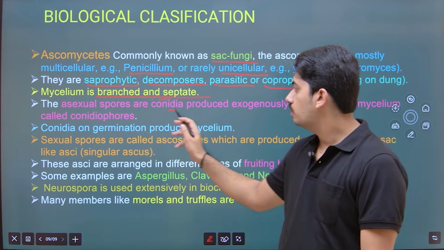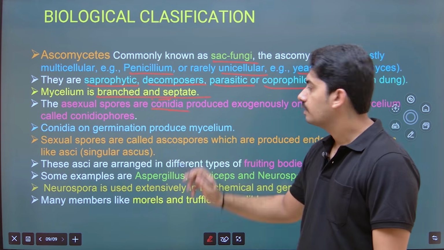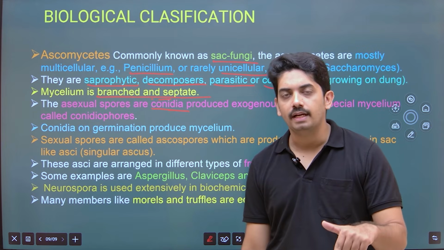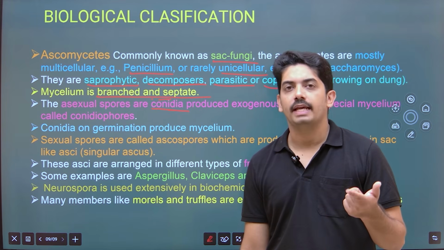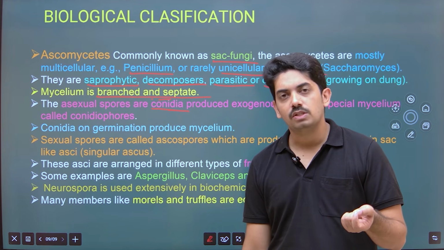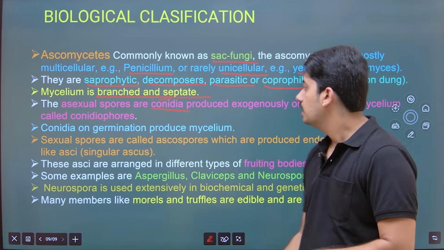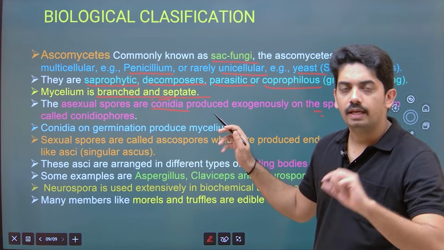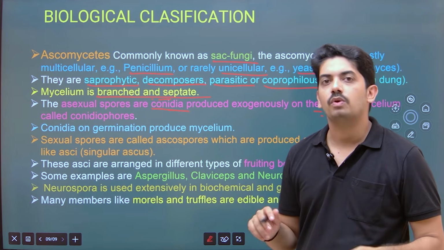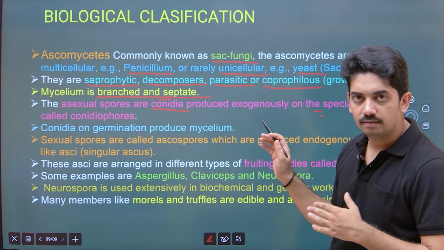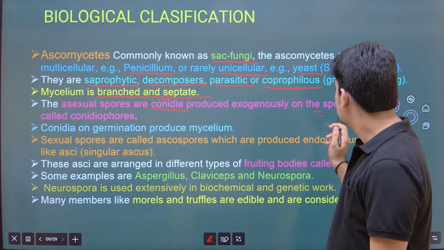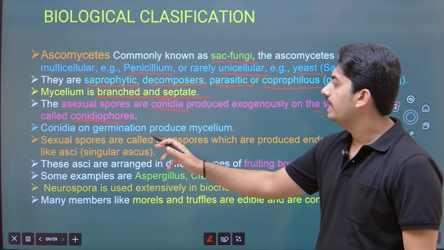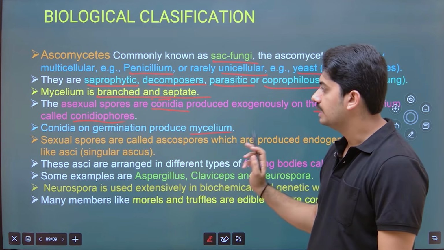The asexual spores are conidia. Now what is the difference between sporangiospore and conidia? Conidia are produced exogenously, sporangiospores are produced endogenously. So here the conidiophore is the fruiting body on which conidia are produced, so they are exogenously produced. I will show that picture. Okay, exogenously produced on the special mycelium called conidiophores. Conidia on germination produce the mycelium.